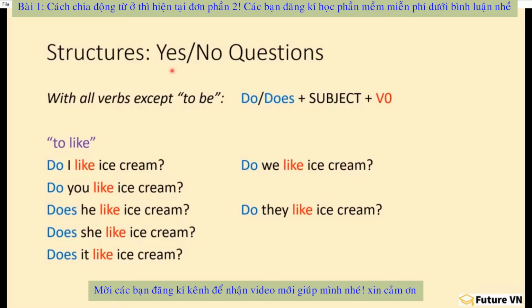These are called yes-no questions because the answer to these questions is yes or no. Do you like ice cream? Yes, I do. No, I don't. That's why we call these yes-no questions.